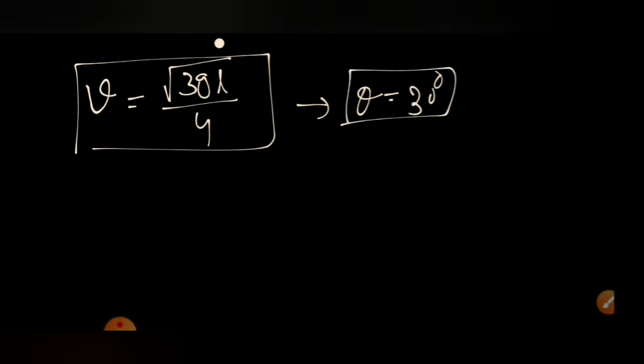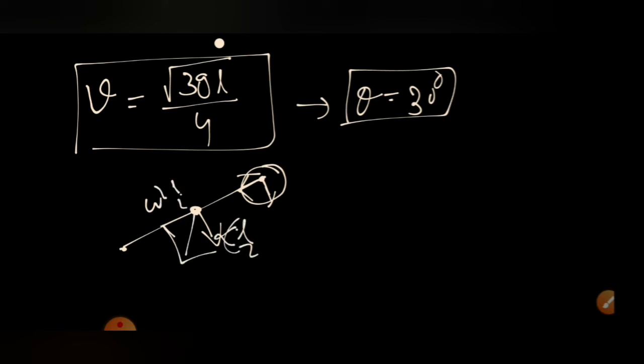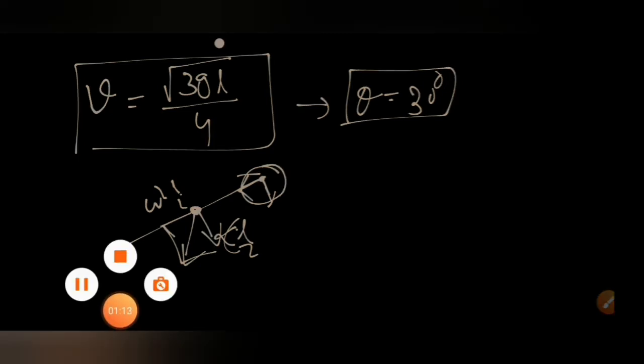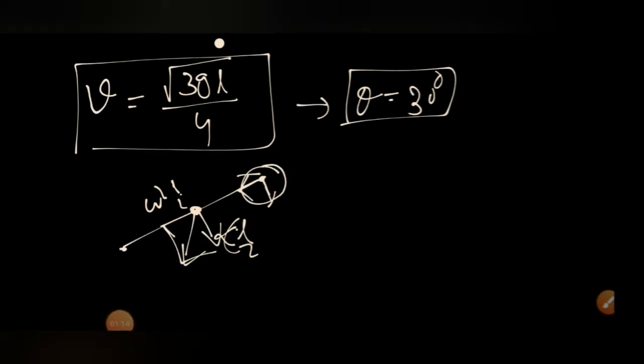After this you can ask a question also, that there is a rod, find the acceleration at this point. We know under root of at square plus ar square will be the acceleration at this point. Sometimes it asks to find the acceleration of the center of mass of the rod. Here also we can find at and ar: ar is equal to omega square L by 2, and at is equal to alpha L by 2, and adding these two quantities vectorially we can find the acceleration of the center of mass.